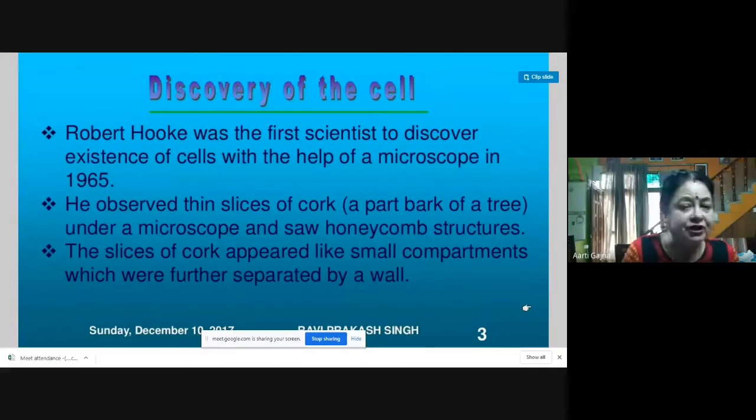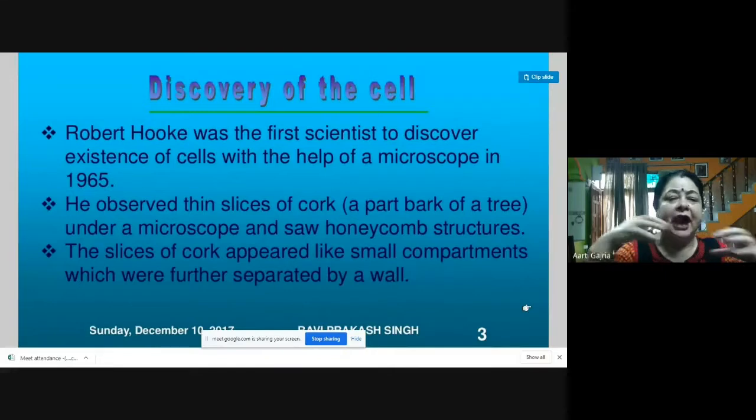He observed thin slices of cork. What is cork? Cork is the bark of the tree, the dry stem of the tree. When he observed it under the microscope, he saw that the structure of the cork is like a honeycomb structure, like the hive of a bee.